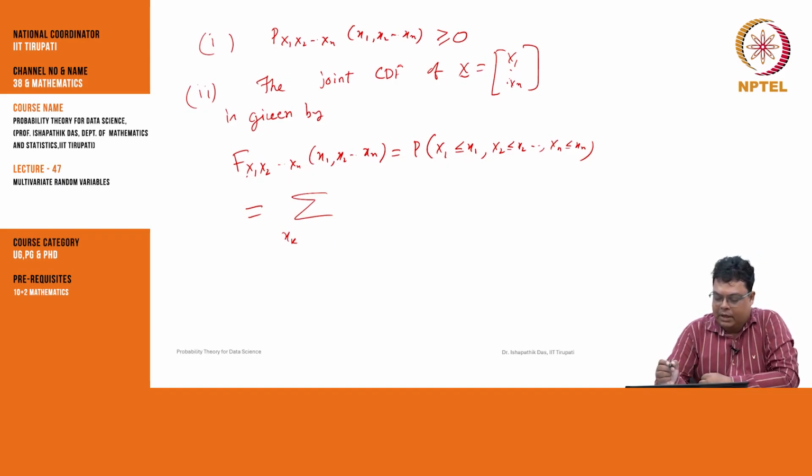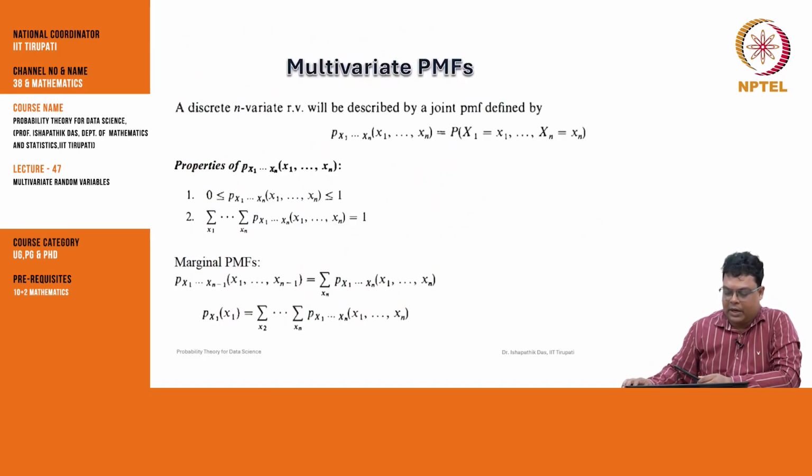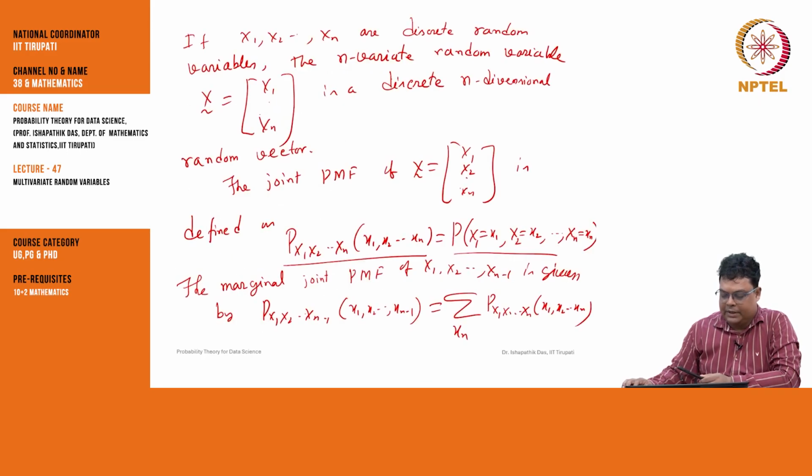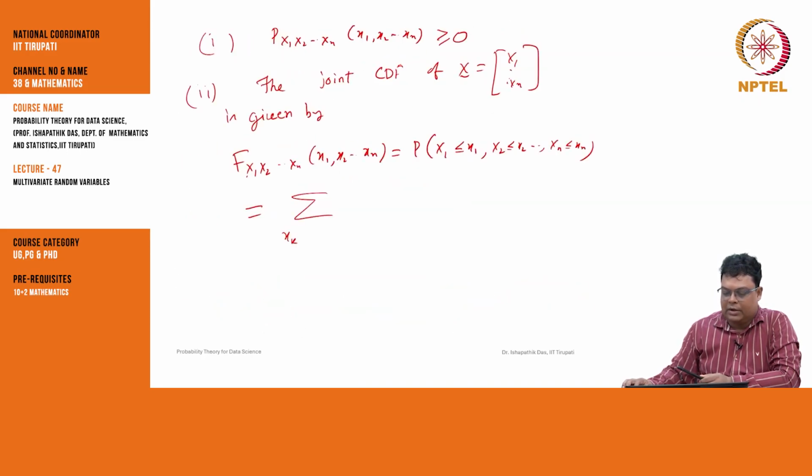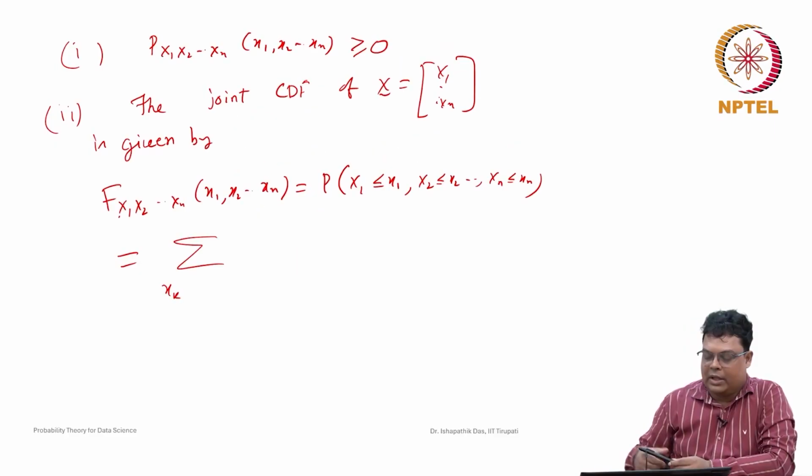We have to take some different notation to understand it. So let us see what notation is followed here. These are only properties, this property is discussed, but this is not discussed here. So another property is that the sum will be equal to 1. That is very obvious, because it is the probability mass function.